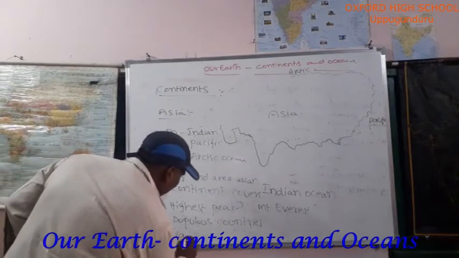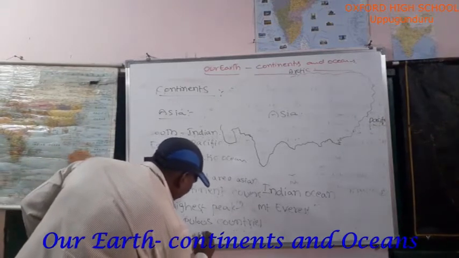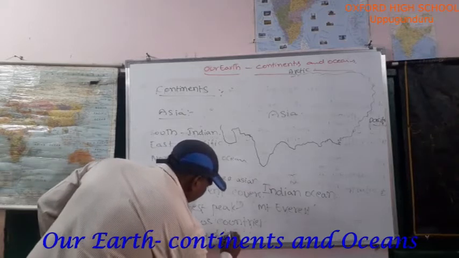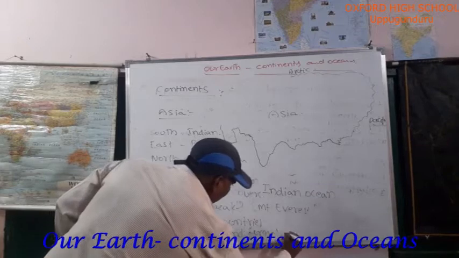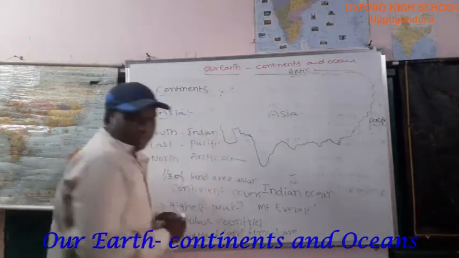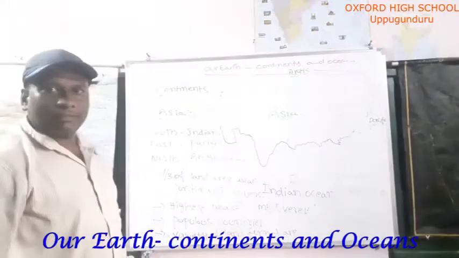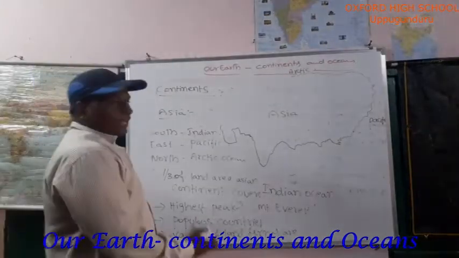A variety of landforms are located in the Asian continent. Do you understand? Okay.